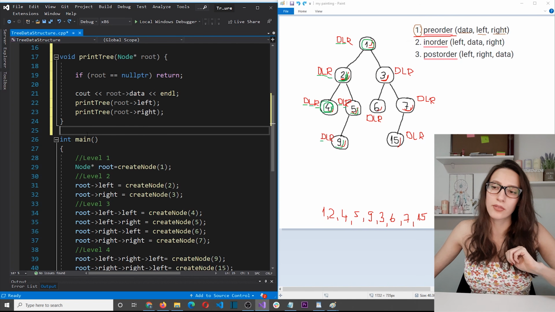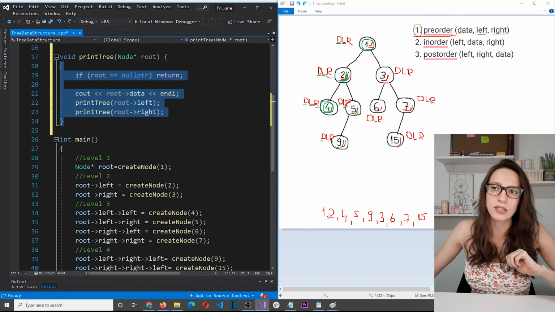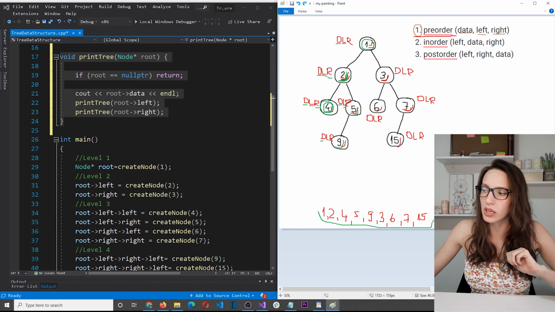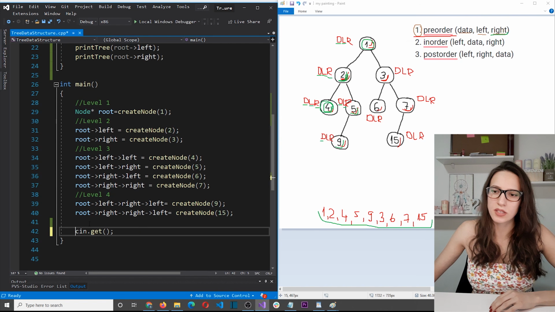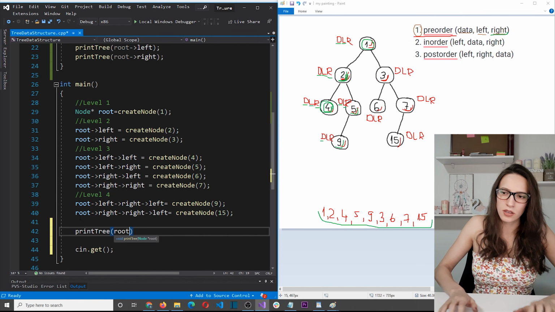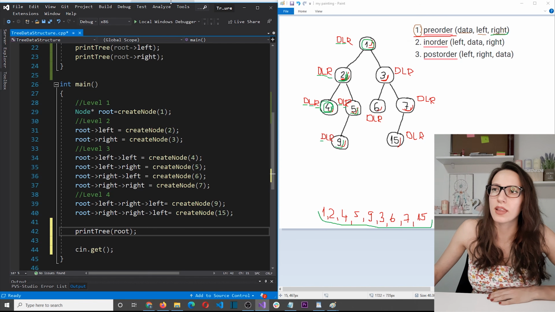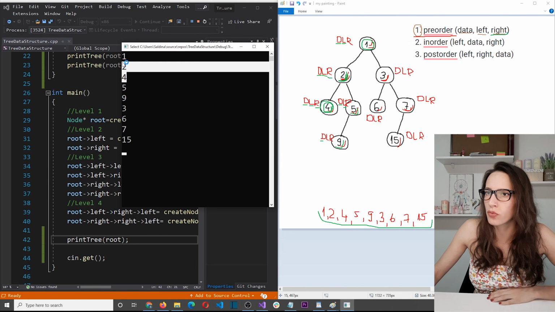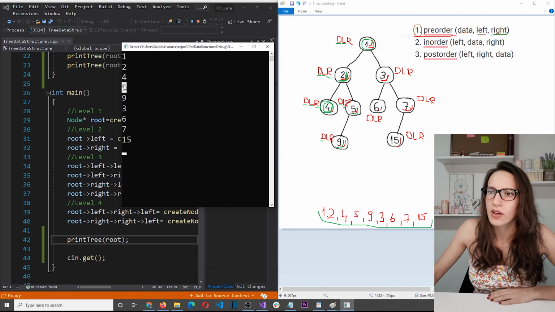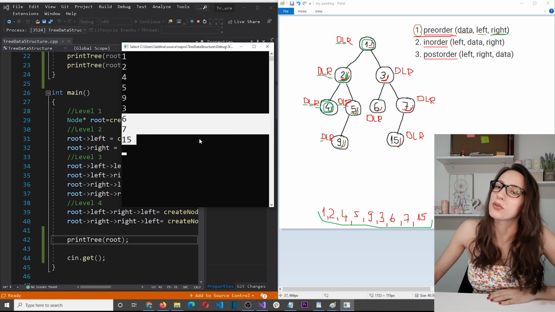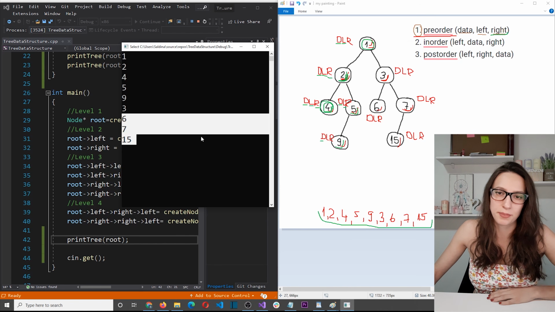So now the only thing that is left to do is to check if we are going to get the same output with this function as we did here when we manually applied this preorder algorithm. So I will invoke this function at the end of main. I will say print tree and I will pass the root node. And if I run the program, let's see the output. Okay, so it's 1, 2, 4, and here is 1, 2, 4, and then 5, 9, 3, 5, 9, 3, 6, 7, 15. So as you can see, our function works as expected.